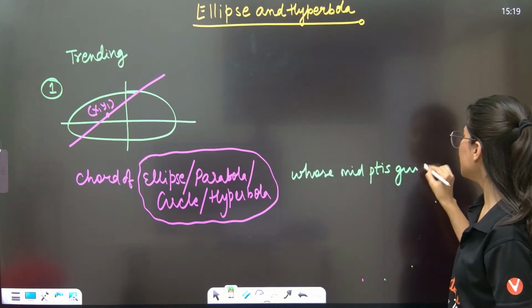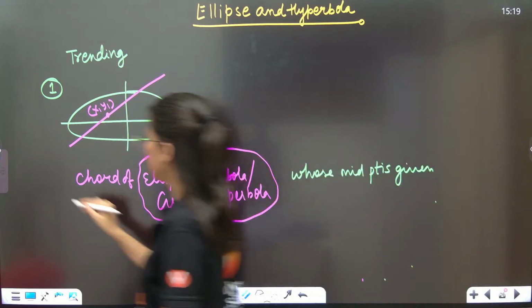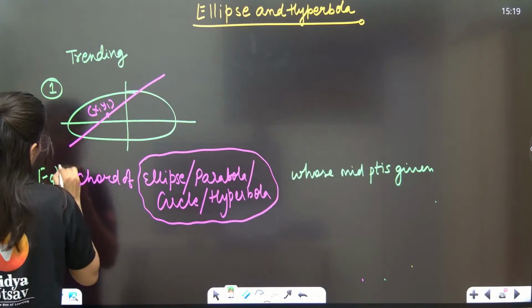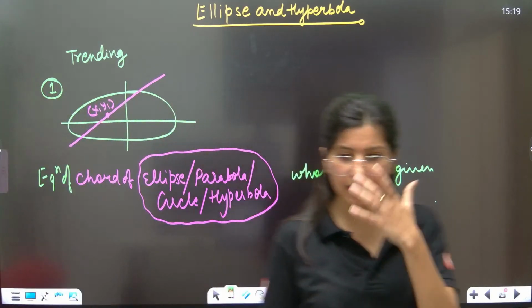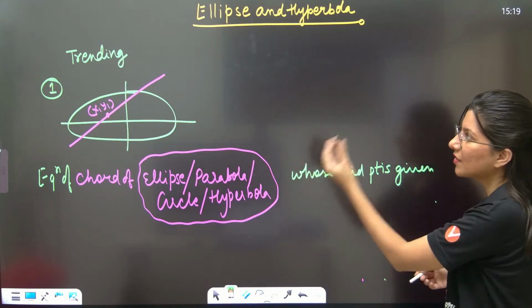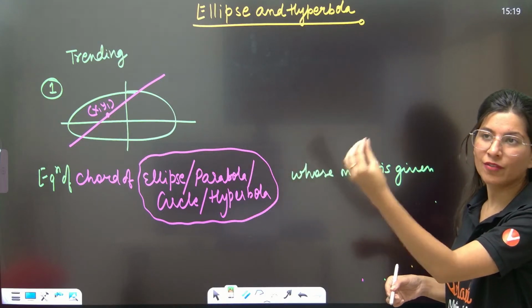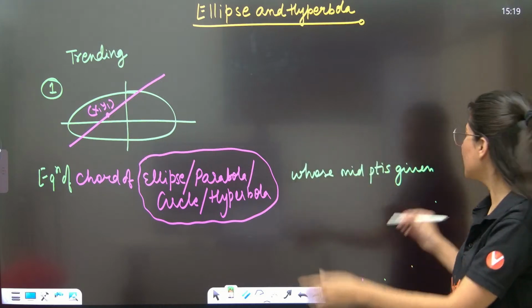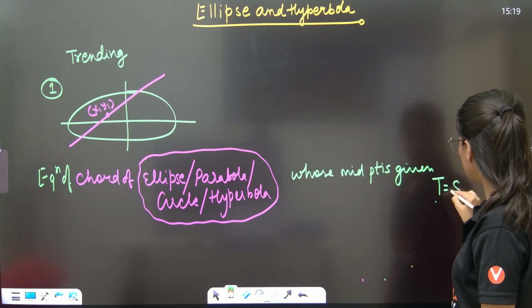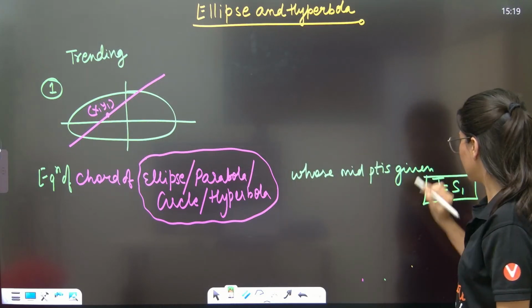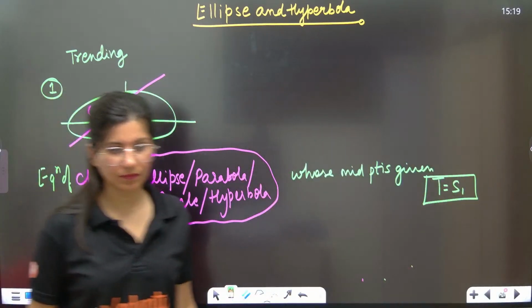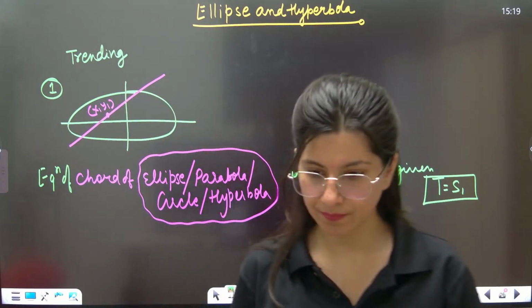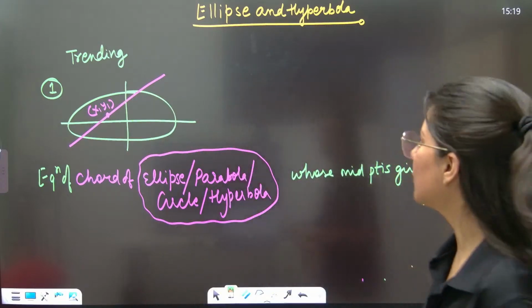Can anybody tell me the equation of the chord of an ellipse or hyperbola or parabola or circle whose midpoint is given? This is the most trending question from conic section in January attempt. T is equal to S1. T is equal to S1. Who knows it? Yes. T is equal to S1.